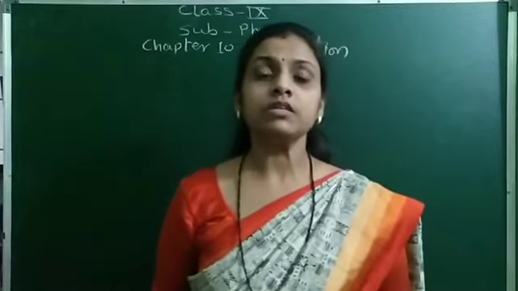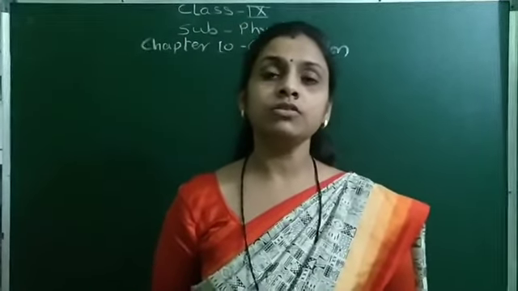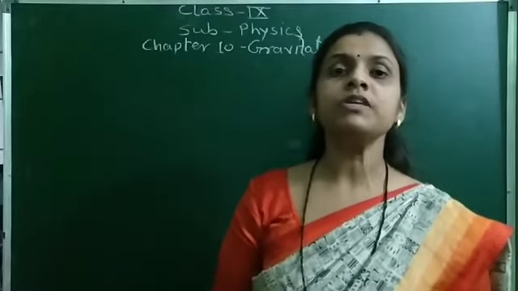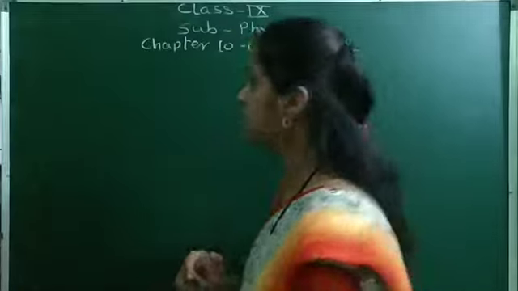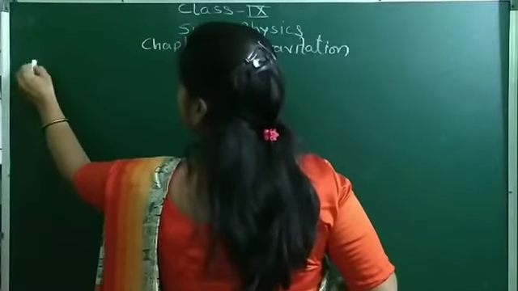Now we have seen the acceleration due to gravity as well as the universal gravitational constant. Now we will see what is the difference between acceleration due to gravity and the universal gravitational constant. It is also called gravitational acceleration. So distinguish between